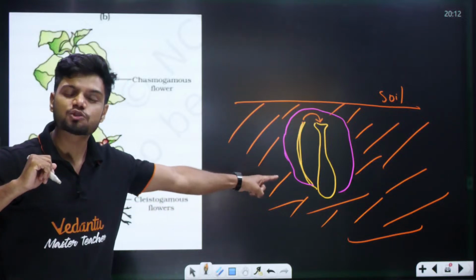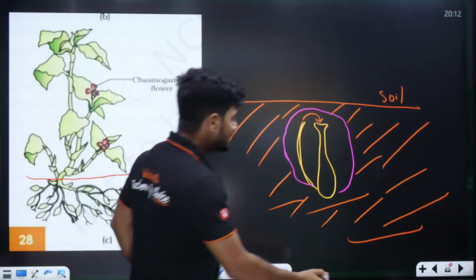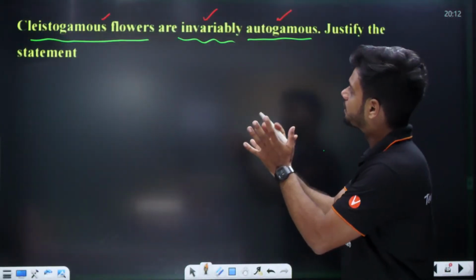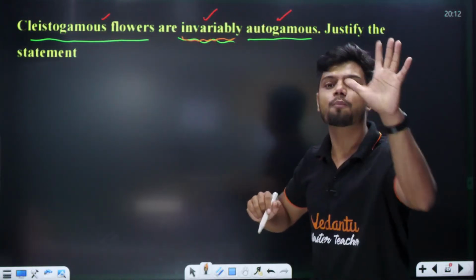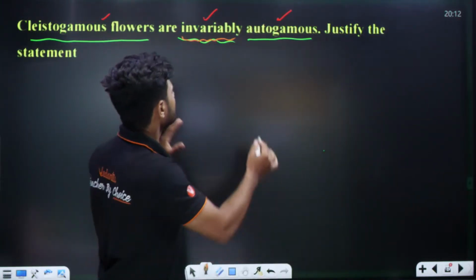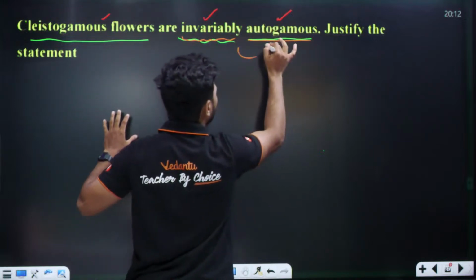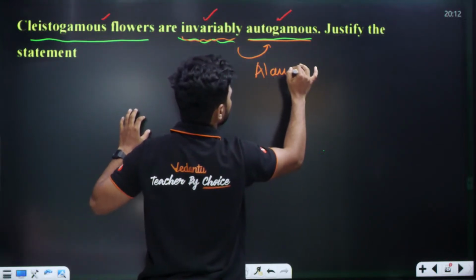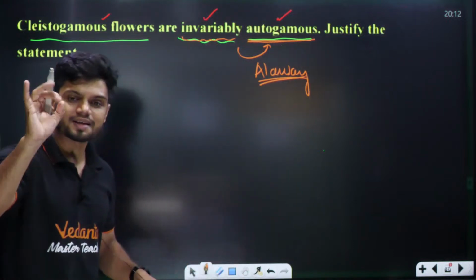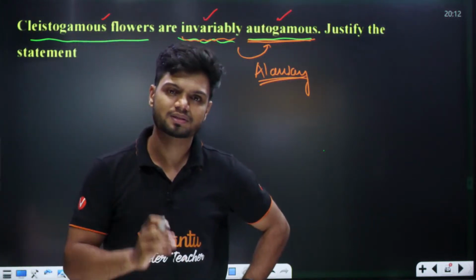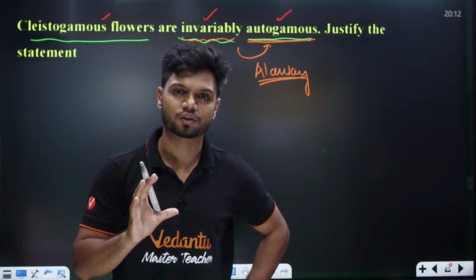That is called cleistogamous flowers. They do not open. So invariably means no option at all. They always have to undergo autogamy. There is no chance for cross-pollination.